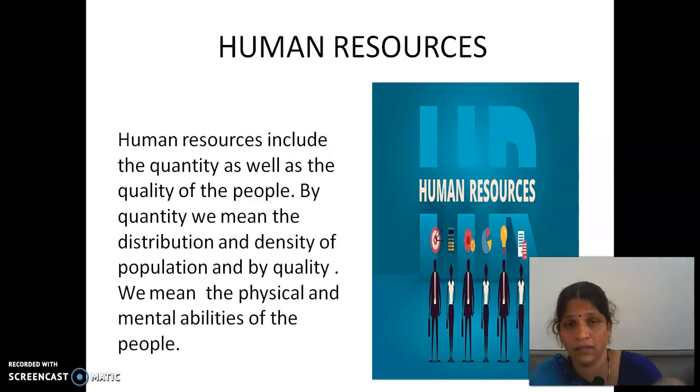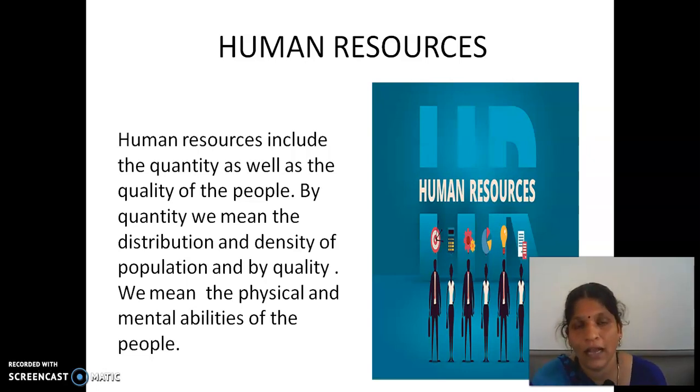Today we see this resources lesson. Resources means the gifts we are getting from nature. Yes, the air, water, sunlight and others, all these things are natural resources, natural gifts. Those gifts from nature are called natural resources.